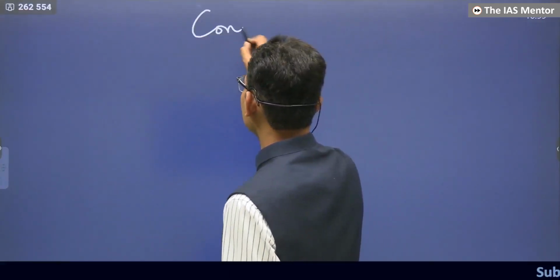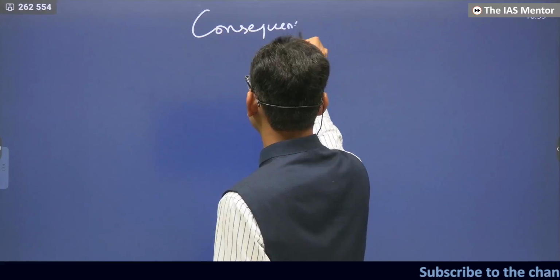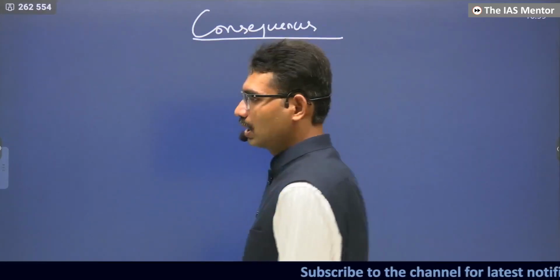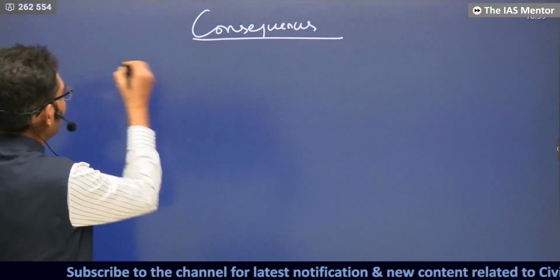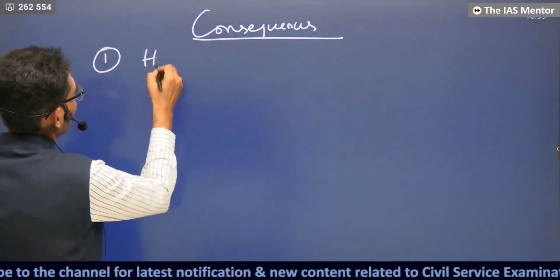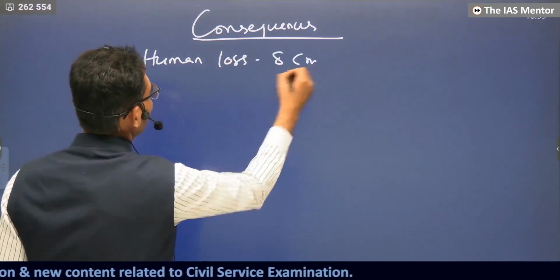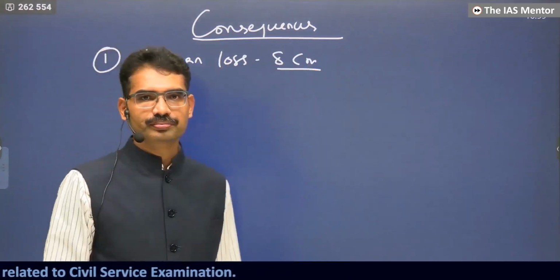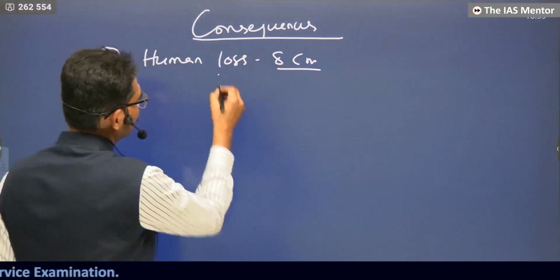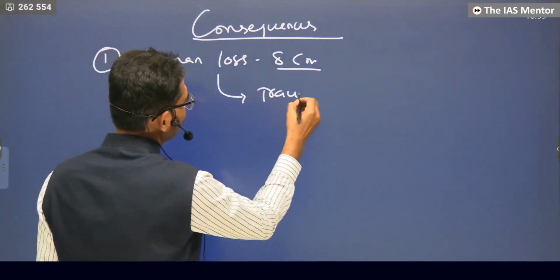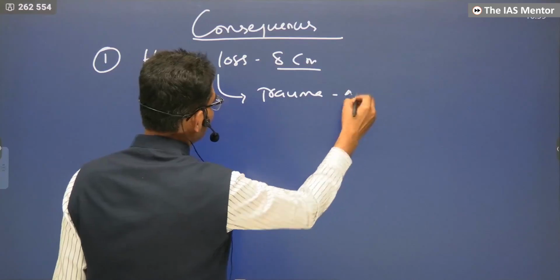So, consequences. What are the consequences? Number one, human loss. Around 8 crore people vanished. Next, trauma after the war also.